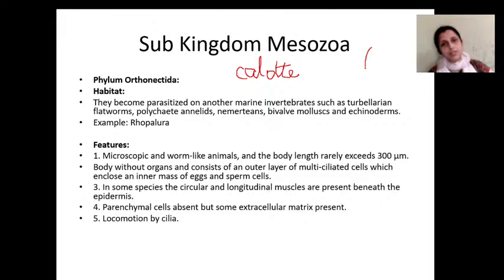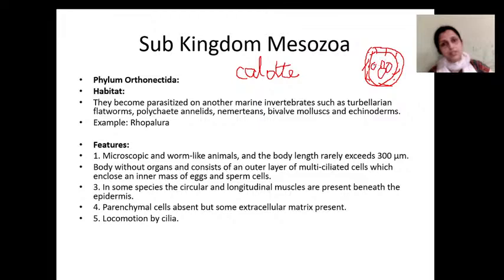So the organism is like this: out of the 50 cells, some cells in the outer region are called the somatic cells. Outer region they have somatic cells and inner axial cells. Inside there are a few cells, and those are called axial cells.